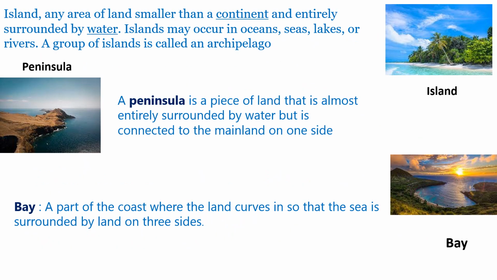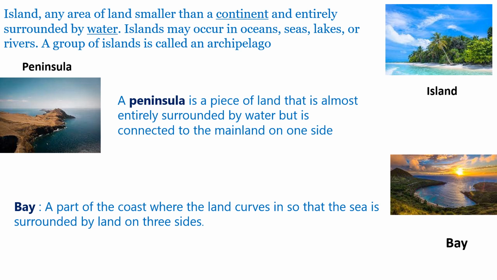Then different features linked with seas. Island. You can see the diagram. Island, any area of land smaller than a continent and entirely surrounded by water. Islands may occur in oceans, seas, lakes, or rivers. A group of islands is called archipelago.